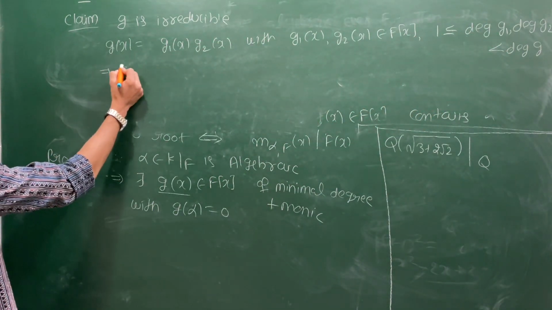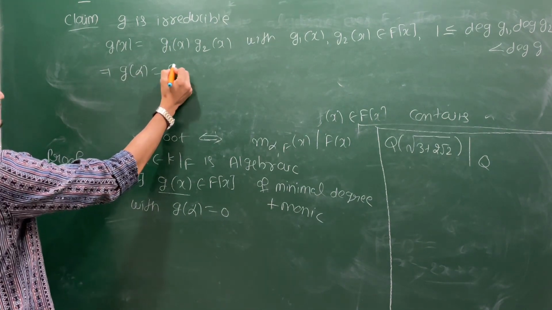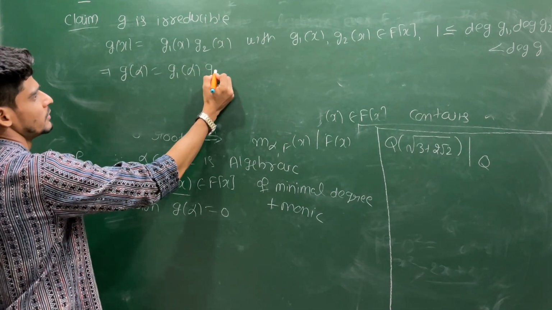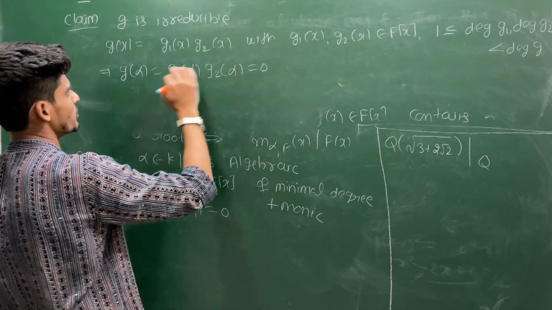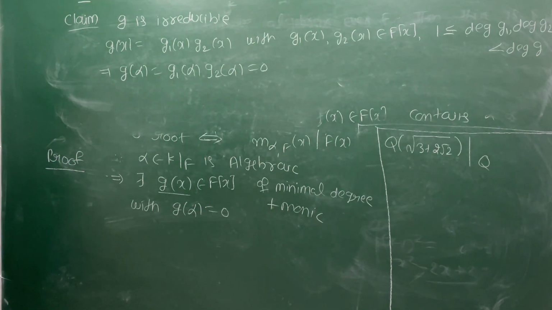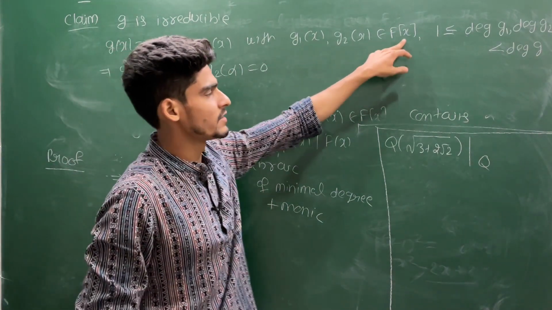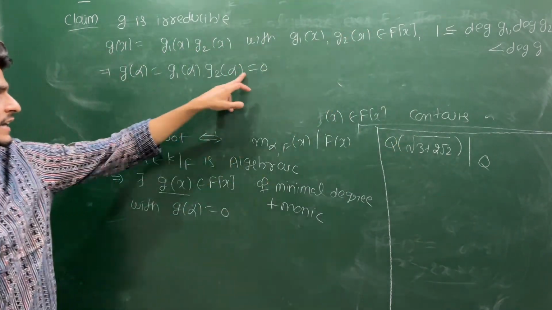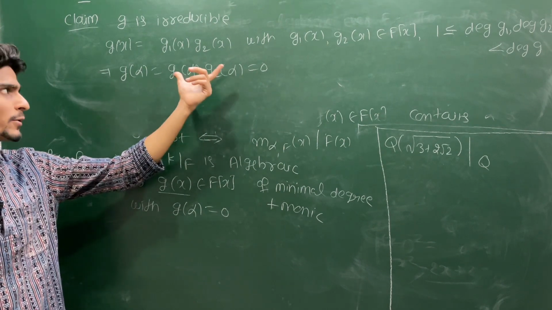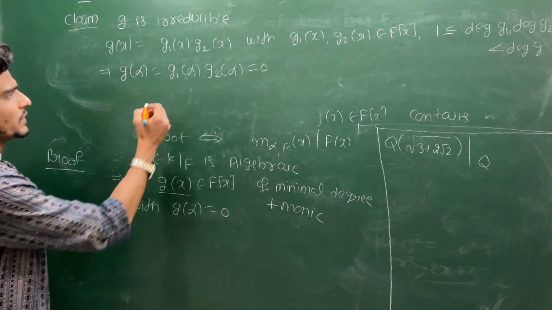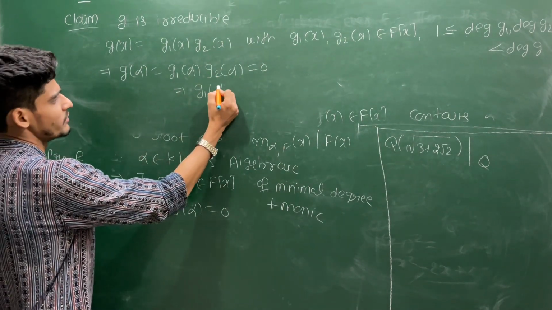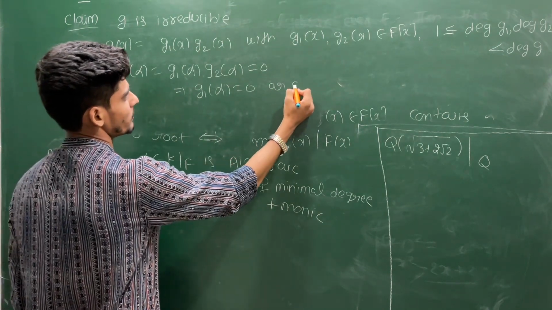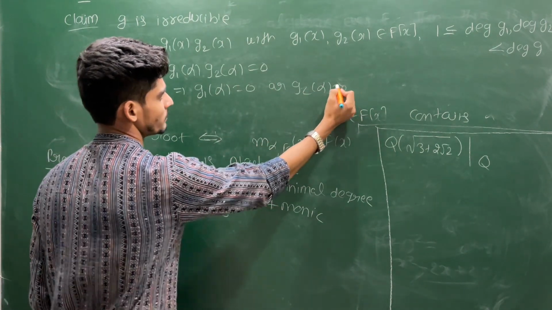Then g(alpha) = g1(alpha) g2(alpha), but that is 0 because g contains alpha as a root. F[x] is a principal ideal domain, so it is an integral domain, and in an integral domain if the product of two elements is 0, then either g1(alpha) is 0 or g2(alpha) is 0.